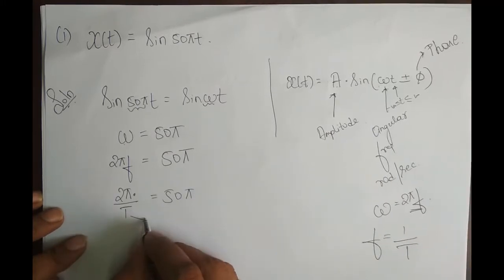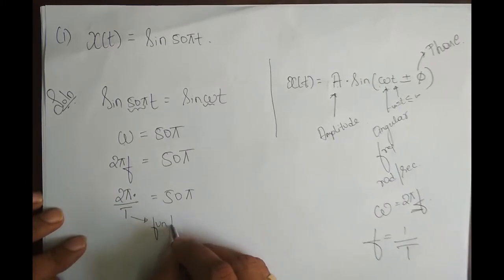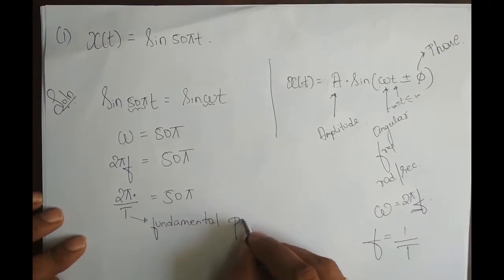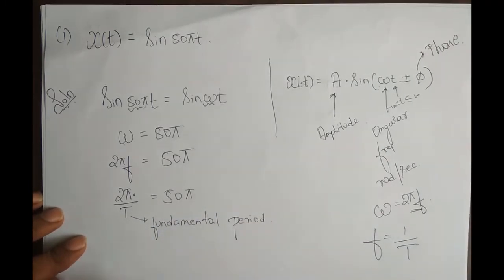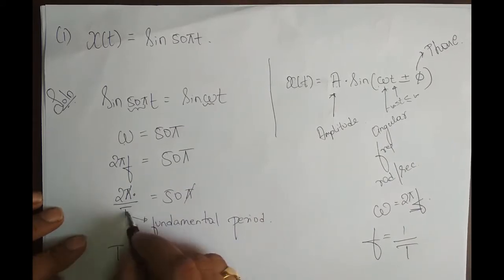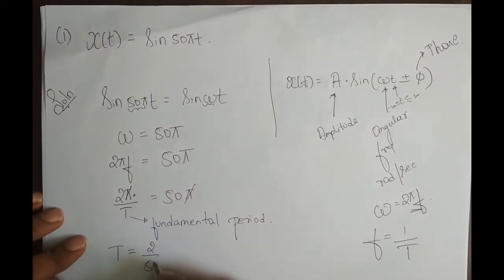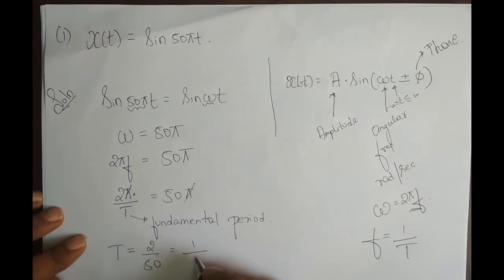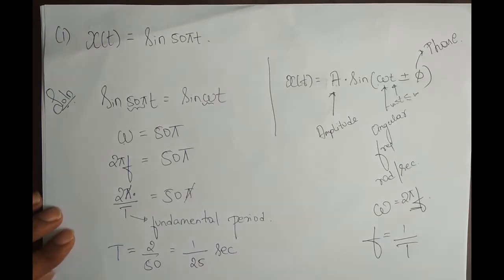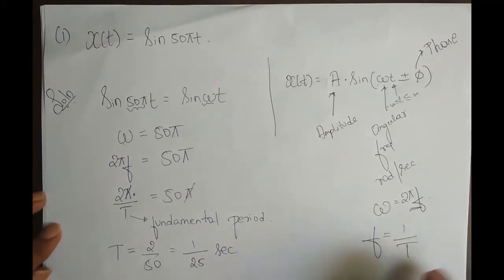And this T is the fundamental period, which is what we want. So pi cancels out, and solving for T, capital T is equal to 2 by 50, which is 1 by 25 second. So it's a periodic signal with fundamental period 1 by 25 seconds.